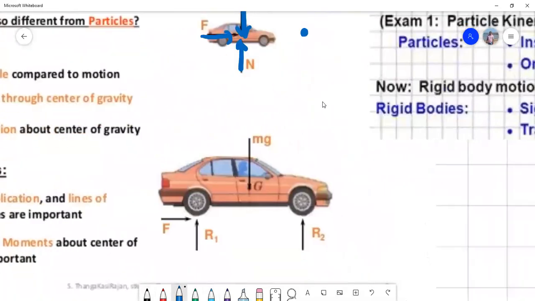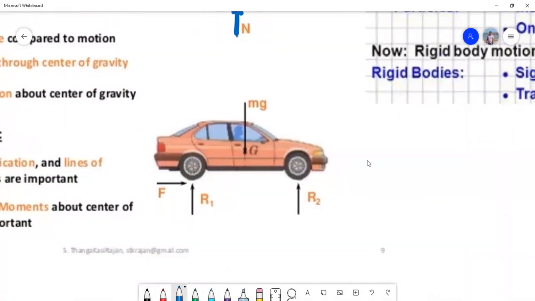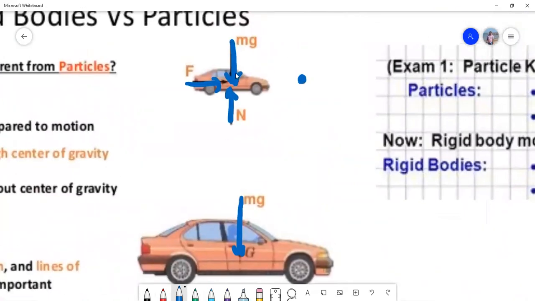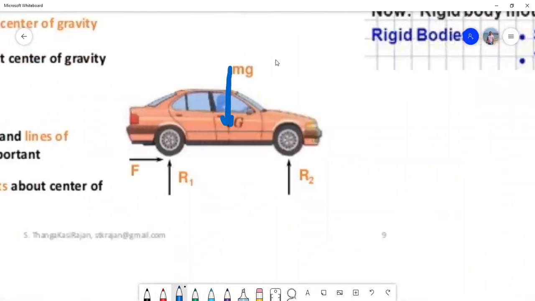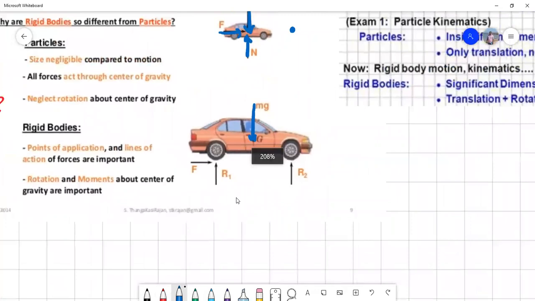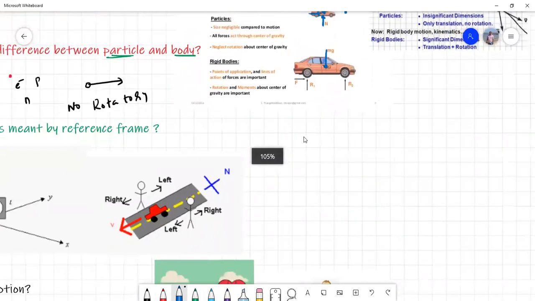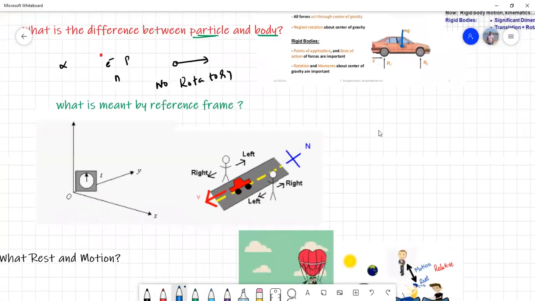Now, if you expand this car, if you enlarge the car, we call it a body. When you consider it as a body, things are different. Look here, the weight is acting downward through the center of gravity. But look, there is a rotation here. There is a rotatory motion also for the car. In the particle case, we don't consider rotatory motion, but in this case, we consider rotatory motion. So particles have negligible dimensions, whereas bodies have measurable dimensions. So we talk about bodies in kinematics, and we'll discuss all that.